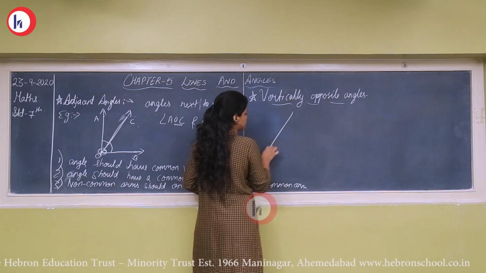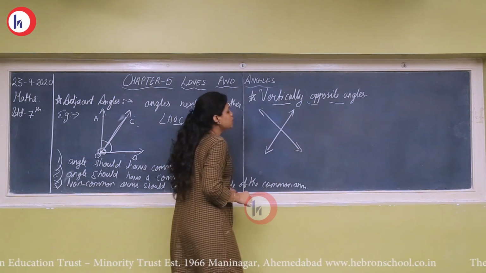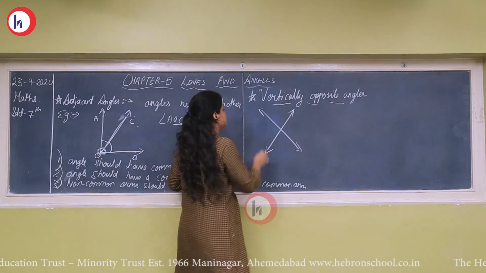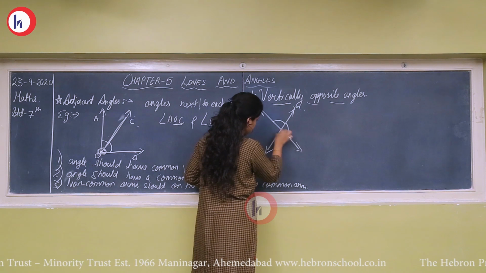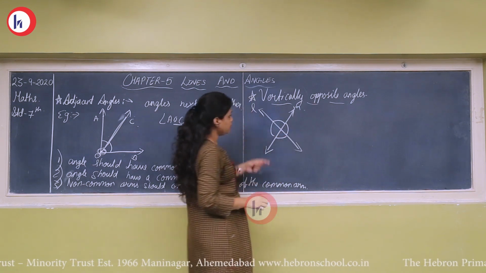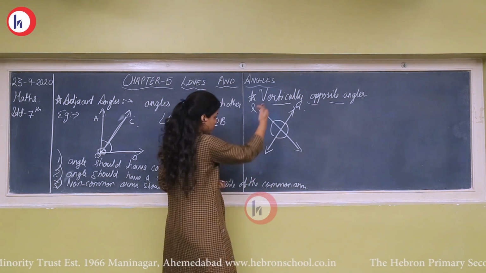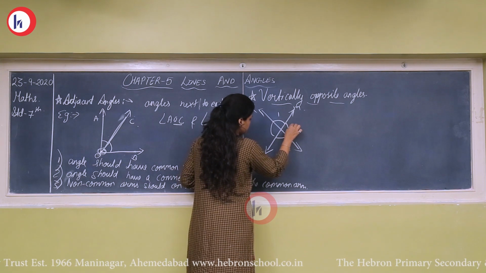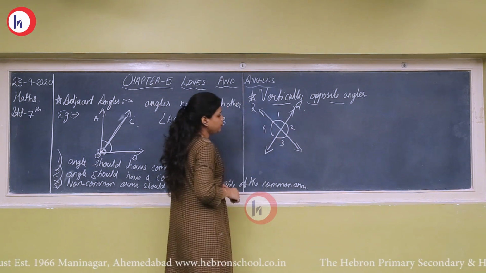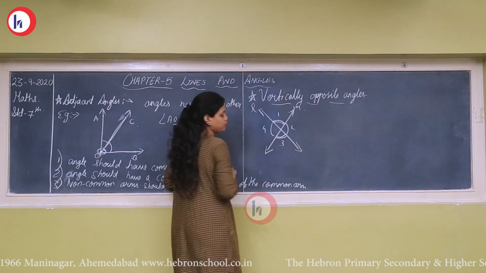When two lines intersect each other, we have seen this earlier. When two lines, let's say L and M, are intersecting each other, they form angles. Here we are talking about vertically opposite angles, which are coming face to face. If we name these 1, 2, 3 and 4, you can see 1 is exactly in front of 3.